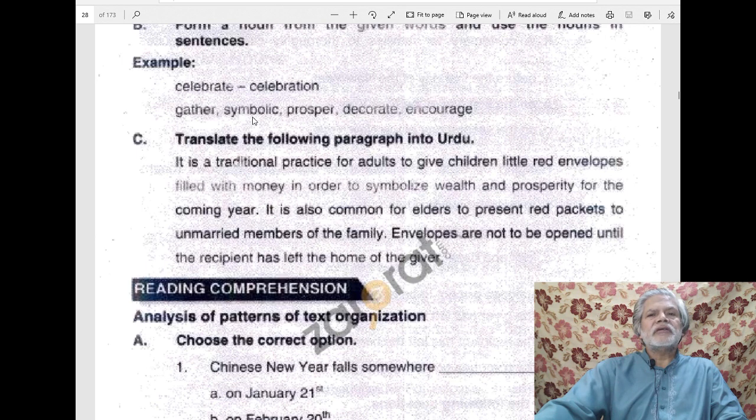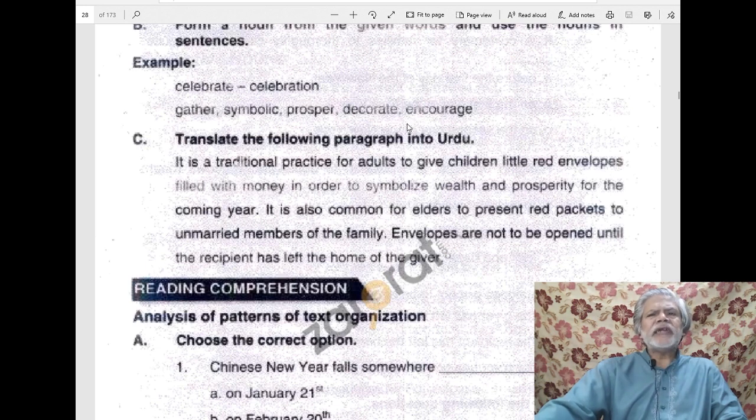Its noun is symbol itself. Symbol is a noun, and symbolism is another noun. Prosper. Prosper is a verb, and its noun is prosperity. That has been used in the lesson also. Decorate. Decorate is again a verb, and its noun is decoration. Encourage. Encourage is again a verb, and its noun is encouragement.